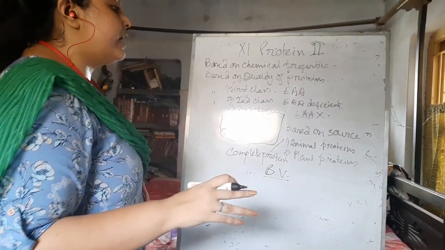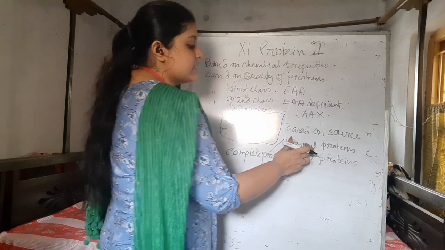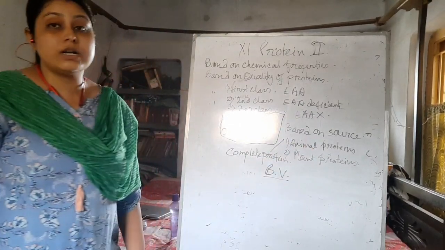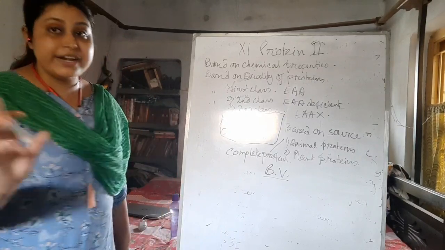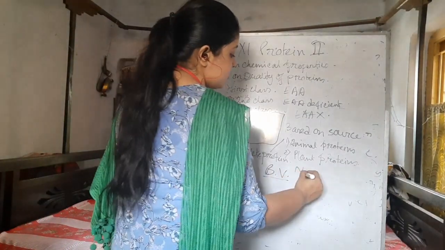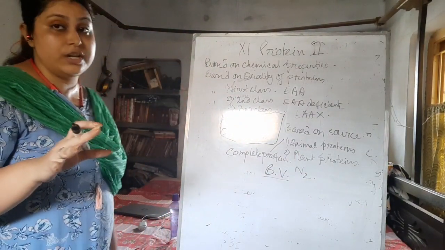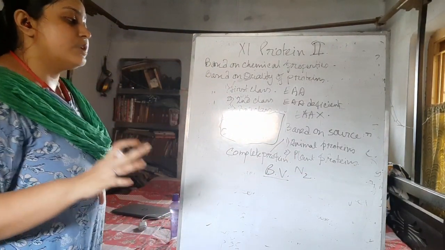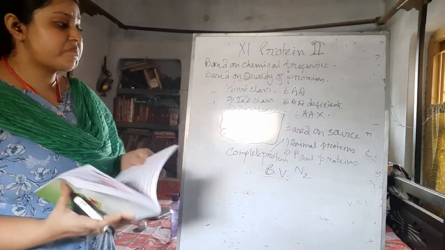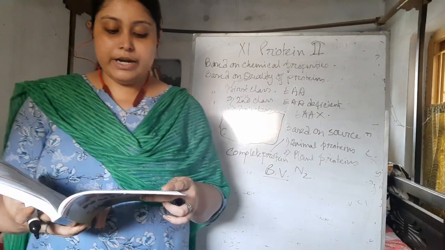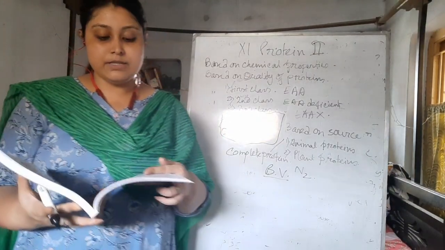The better protein or the best protein or a complete protein, we can say, is the animal protein. And the plant proteins are not that good because the biological value is low and the nitrogen content is also low. That is why they also do not contain all the essential amino acids. So plant protein is also good, but not as good as animal protein. What are the examples of it? Like I already told you, many of the pulses and soybeans are examples of it.